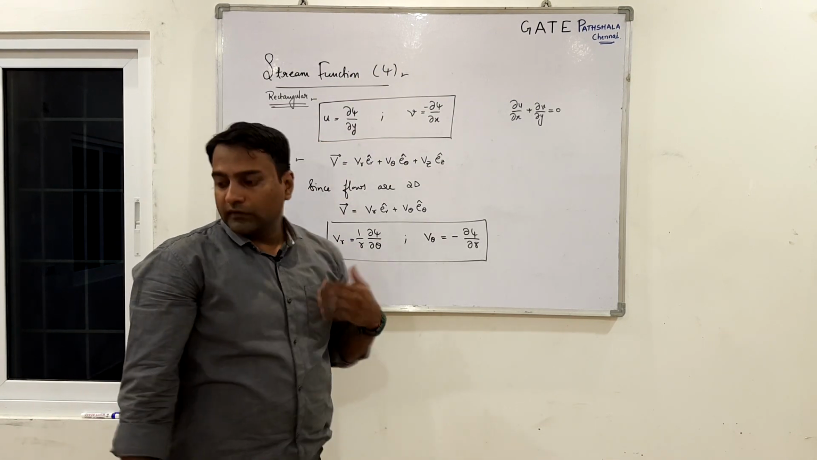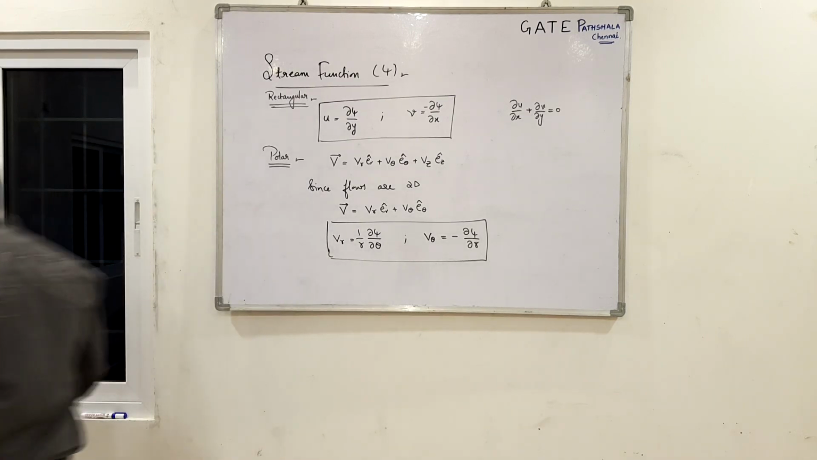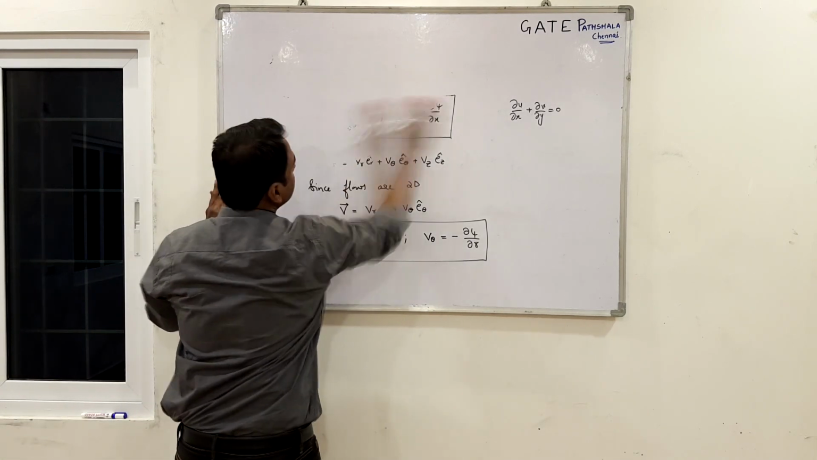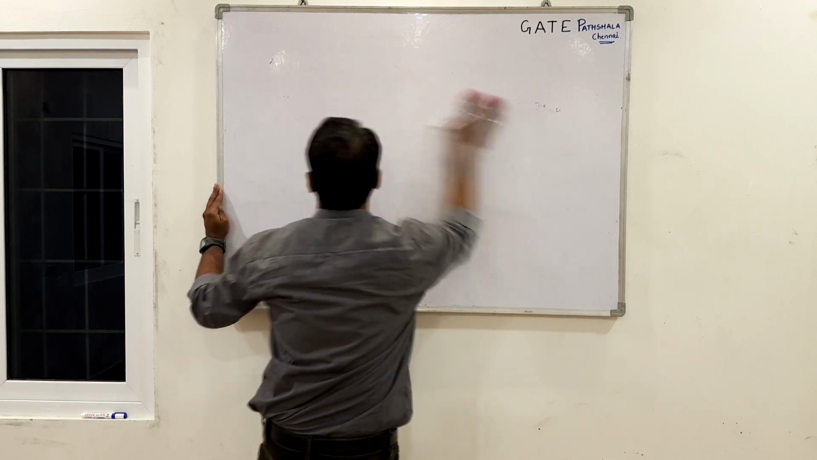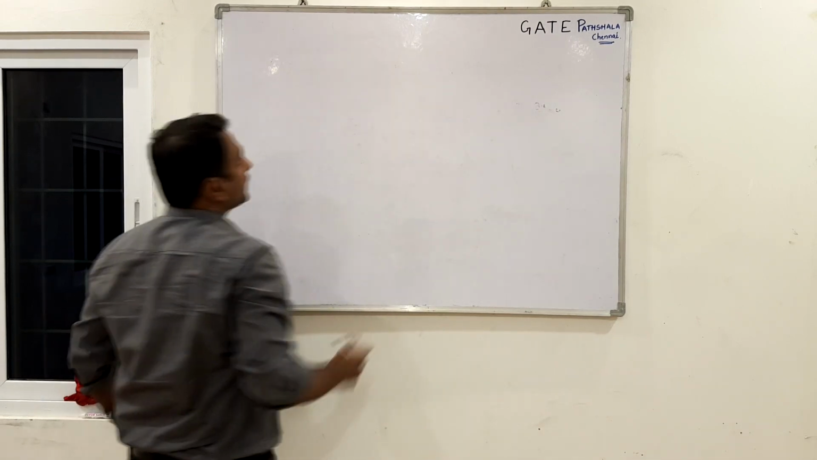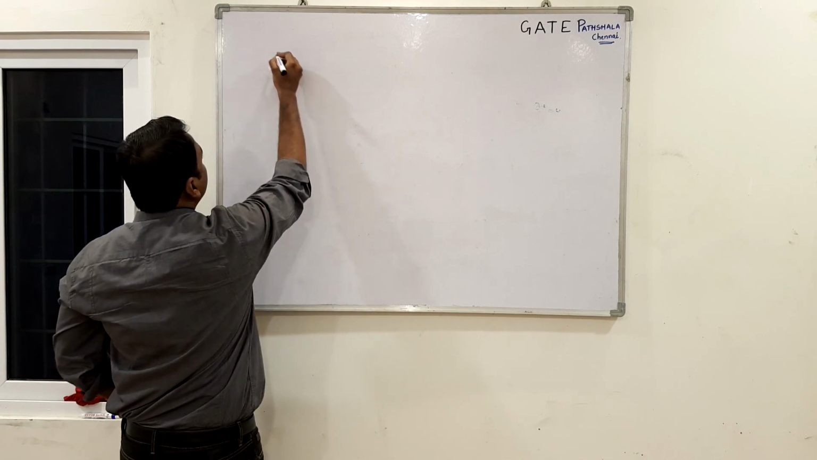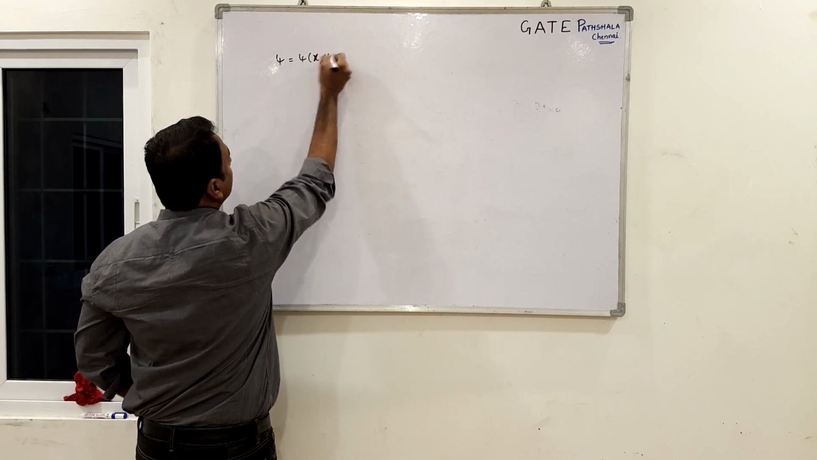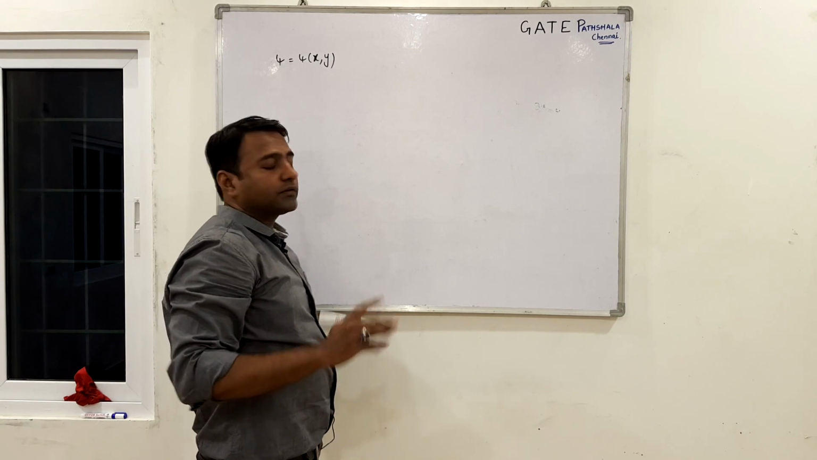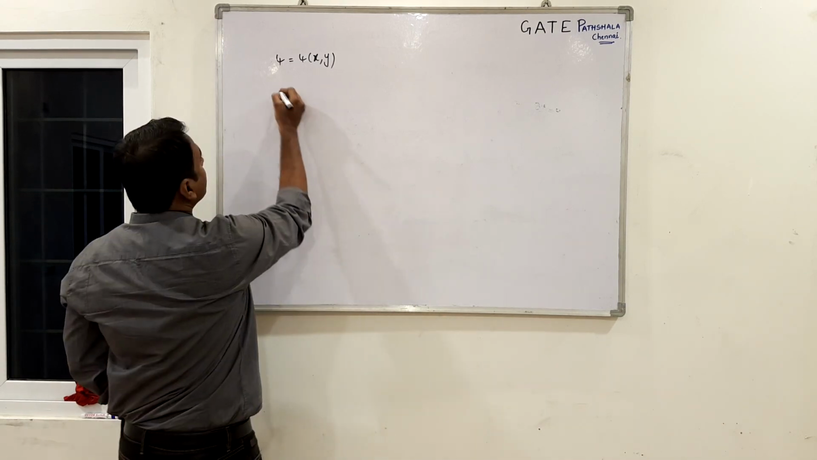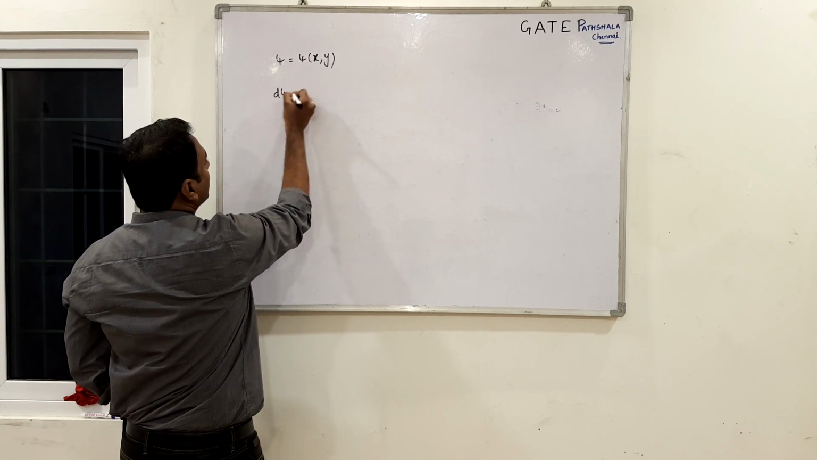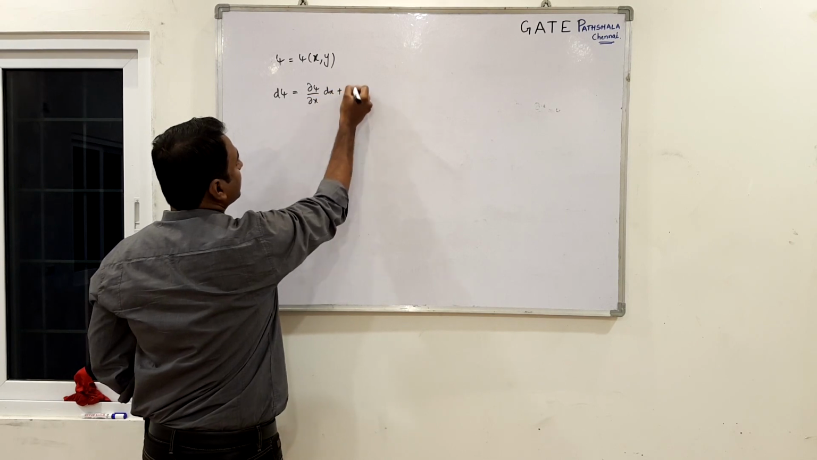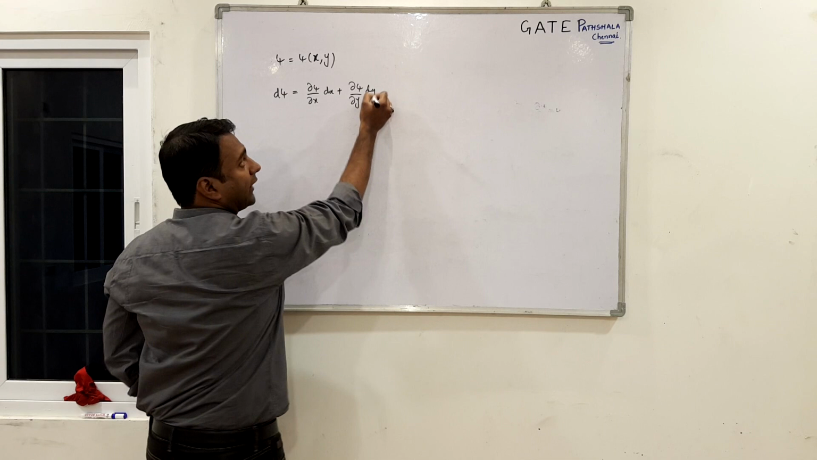So, let us see what this could be. Now, suppose I write psi as a function of x comma y. Here I am dealing with 2D flows. So, if psi is a function of x comma y, then I can write the total differential of psi as ∂ψ/∂x into dx plus ∂ψ/∂y into dy. Okay.